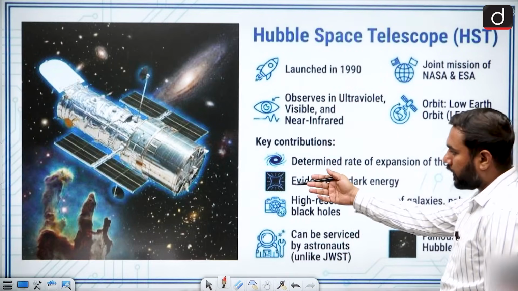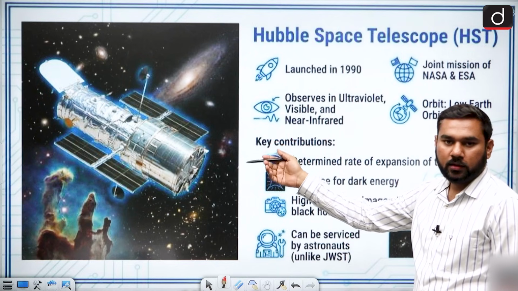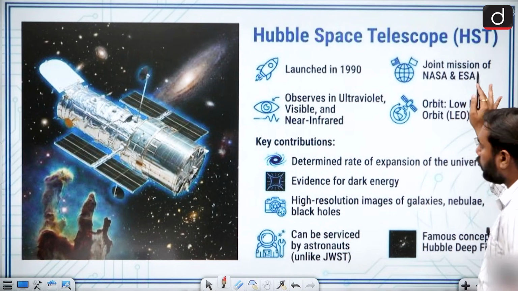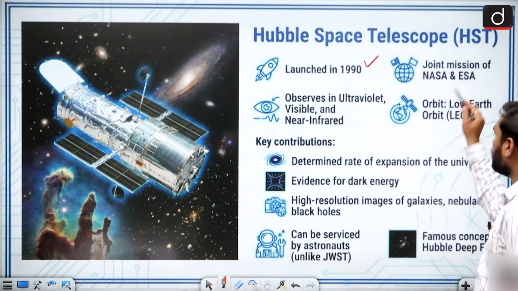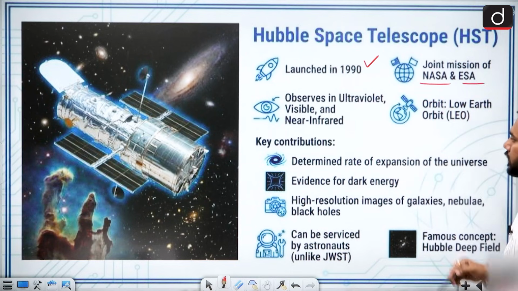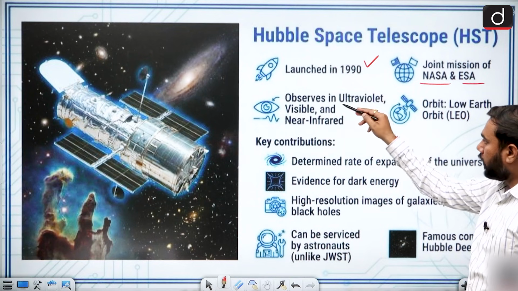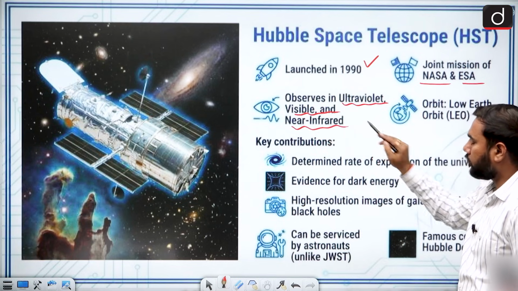So this is your Hubble Telescope. We also use this for seeing the structure of galaxies and space. The Hubble Space Telescope was launched in the 1990s, and it is a joint mission of NASA and the European Space Agency, ESA. It has observed ultraviolet radiation, visible light radiation, and near infrared.